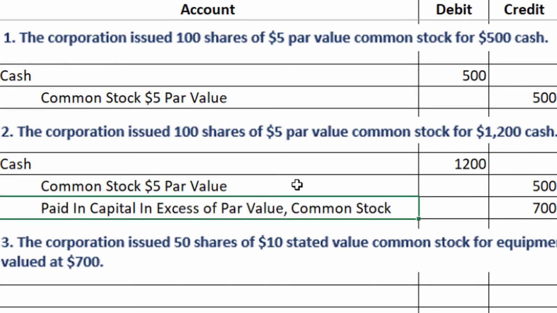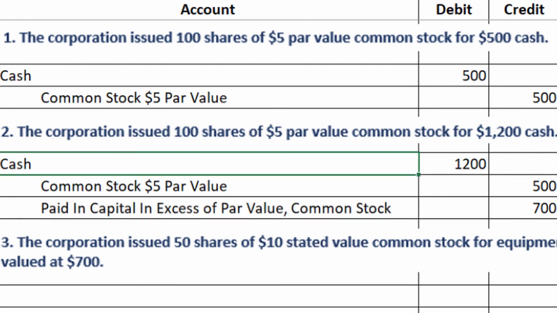And this account has a very long name, but basically it's just recognizing that we issued these shares of common stock for a little bit more than the par value, and this amount is the amount that we issued it over the par value in total for the 100 shares. This is also an equity account, and these two accounts together are considered the contributed capital related to the common